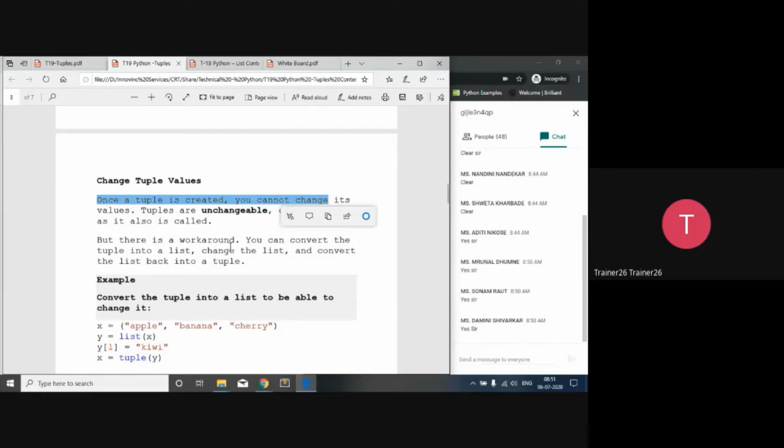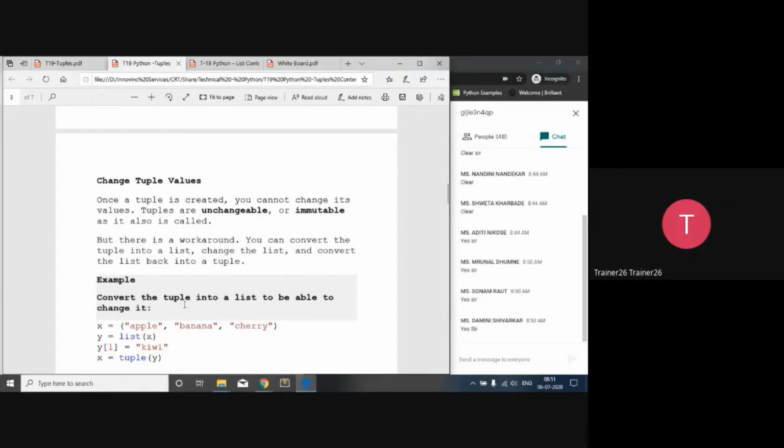That's why I always give a time. So what it says is that we cannot change its value, and tuples are unchangeable or immutable. So it is called that. But there is a workaround. You can convert the tuple into a list.